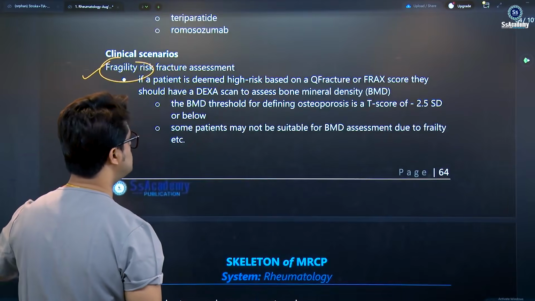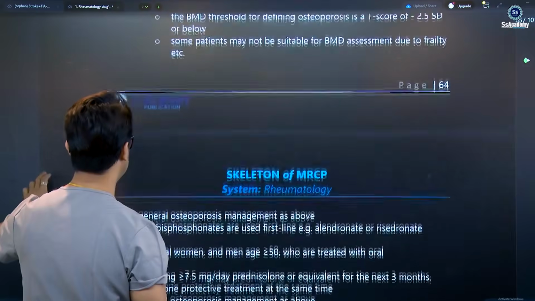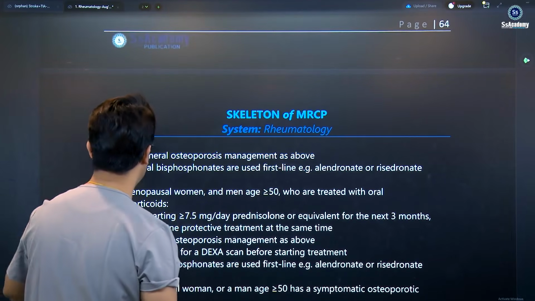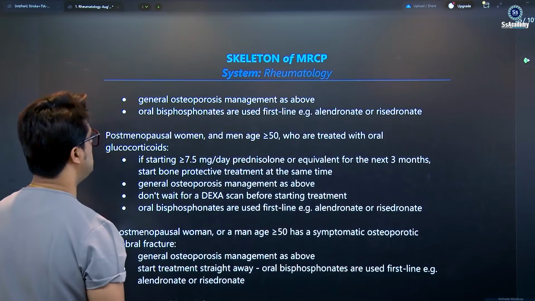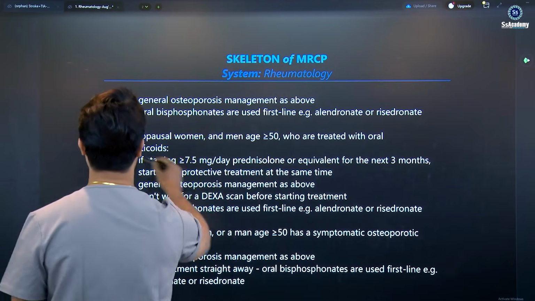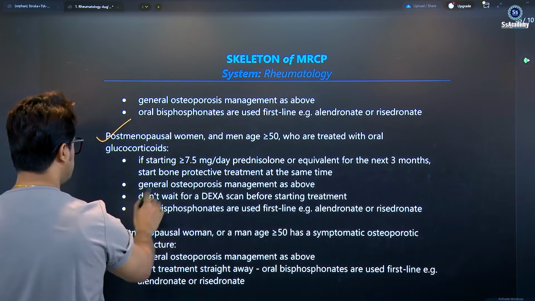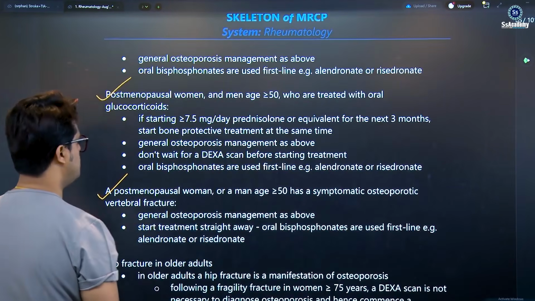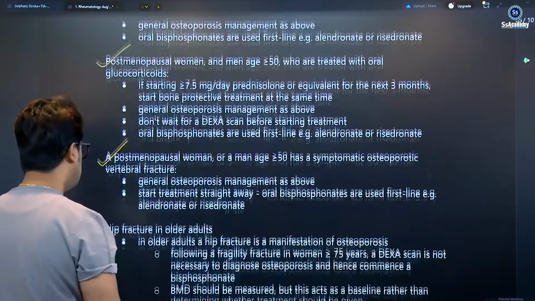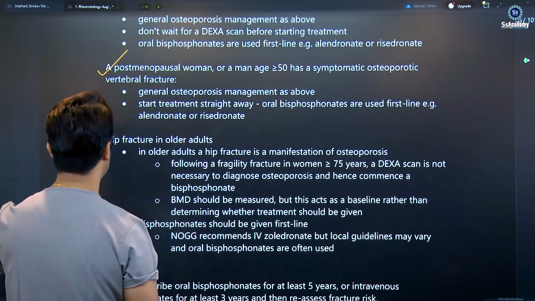Some patients may not be suitable for BMD assessment due to frailty. General osteoporosis management is oral bisphosphonate, the first line. Postmenopausal women aged 50 or more who are treated with oral glucocorticosteroids, and postmenopausal women aged 50 or more with symptomatic osteoporotic vertebral fractures and hip fractures in older adults.